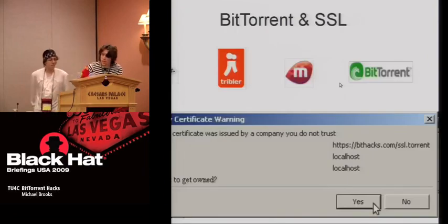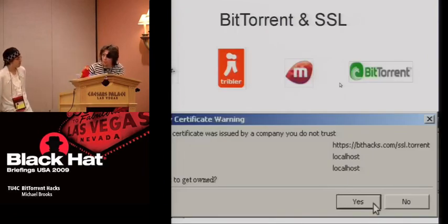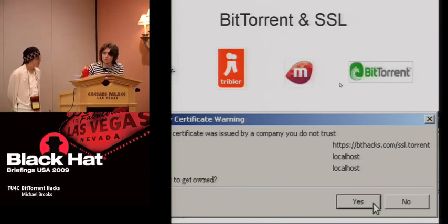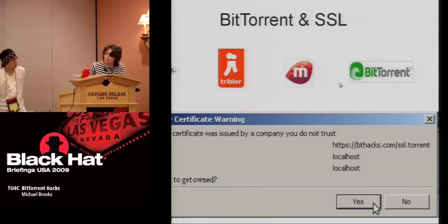Speaking of unauthenticated SSL, all of these BitTorrent clients that you can see here have a completely broken SSL implementation. When communicating over SSL, they don't even bother to verify their certificate. You can see part of a pop-up from Vuze here.